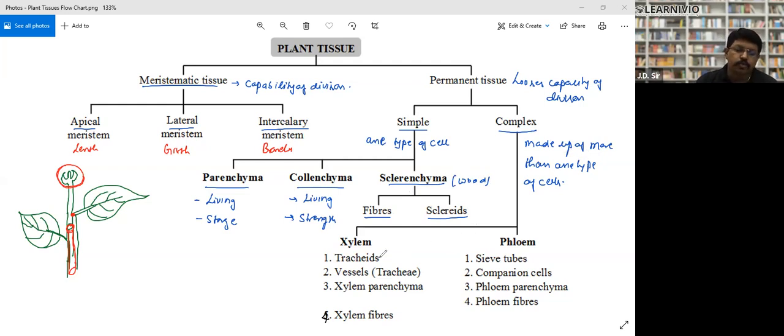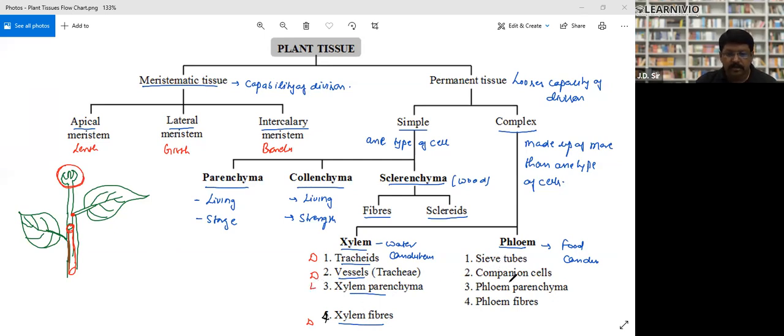Again, complex tissues are of two types: xylem and phloem. The function of xylem is water conduction, from root to shoot. The function of phloem is food conduction. The xylem is made up of four types of cells: tracheids, vessels, xylem parenchyma, and xylem fiber. Let me make it clear: tracheids, vessels, and xylem fibers are dead. Only xylem parenchyma is living.